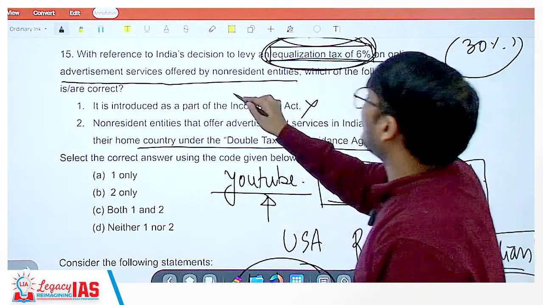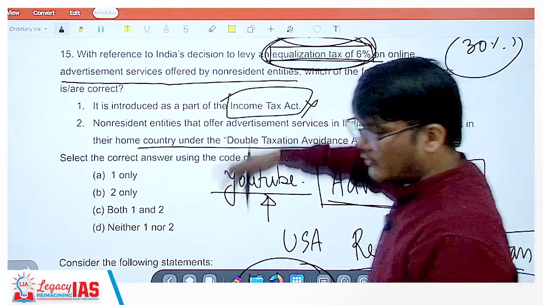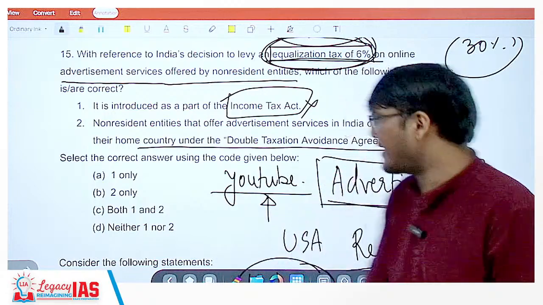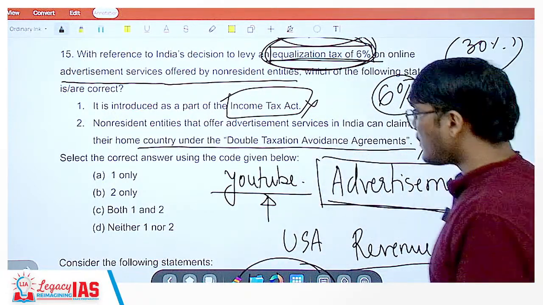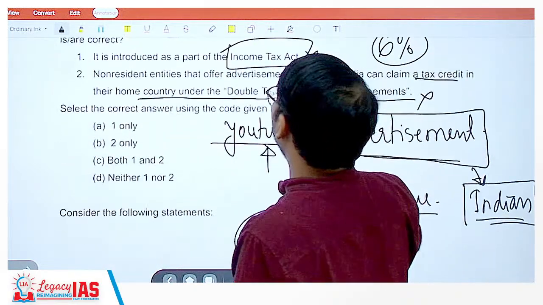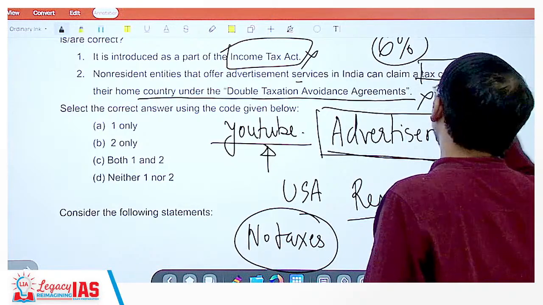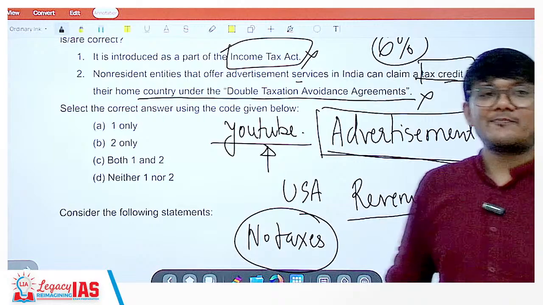Of course, it was not a part of the income tax. As I said, it was not of the proportion of 30-40% like the income tax. It was an additional tax other than income tax, which they would already be paying in their home country. Non-resident entities that offer advertisement services in India can claim a tax credit. No, they cannot claim tax credit. Tax credit is generally claimed with respect to the income tax.